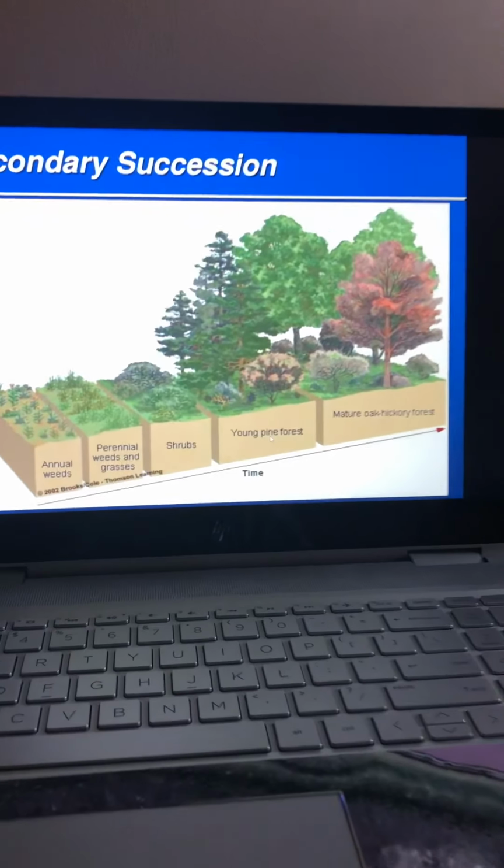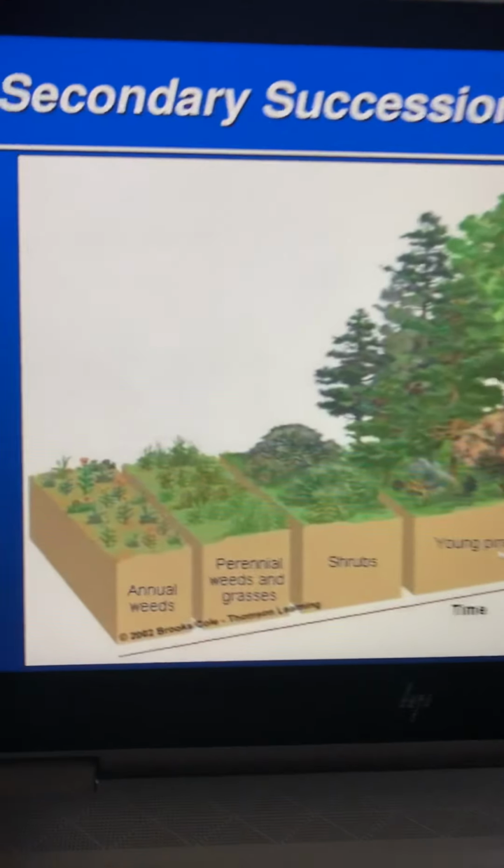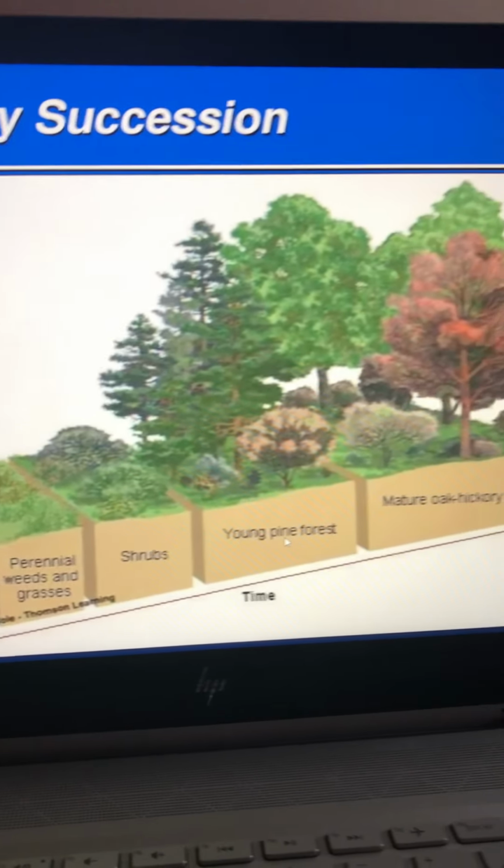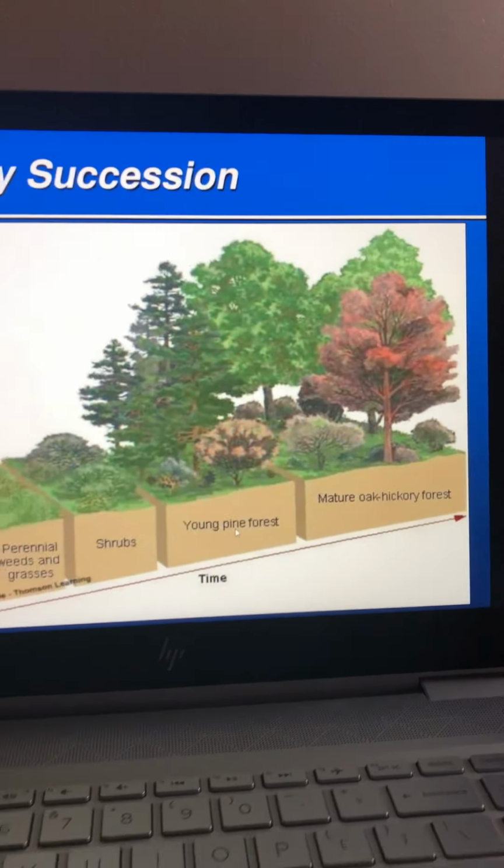This is secondary succession, where again, we're not starting with the bare rock. We're starting with some weeds, and then we go through shrubs and the trees, and finally get to our forest.